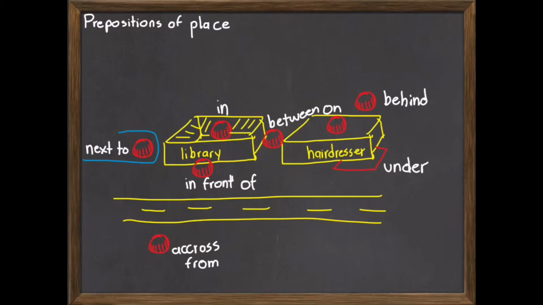Next to, in, between, on, behind, under, in front of, across from.